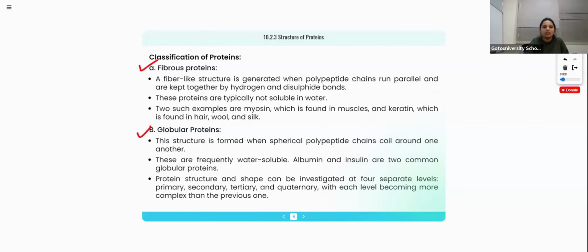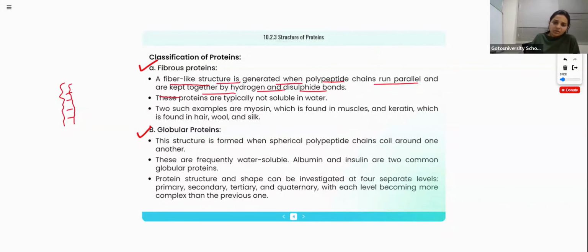Fibrous proteins and globular proteins. So what do you mean by fibrous proteins? A fiber-like structure is generated when the polypeptide chains run parallel and are kept together by hydrogen and disulfide bonds. Fiber-like structure like this. This bond between 2 different chains will be hydrogen and disulfide bond.